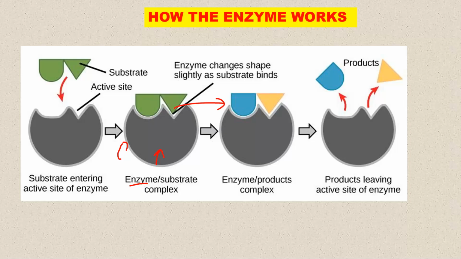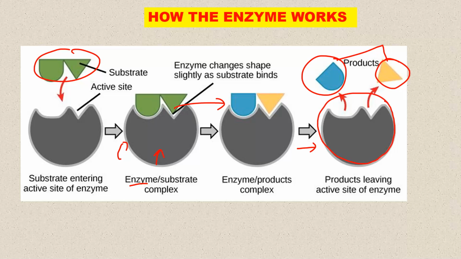Then afterward, that is when the reaction occurs. In this case, it results in an enzyme product complex about to form products. From the enzyme product complex, that's when the products are formed. As you can see from this, it has been broken down into two pieces. So these are what we call products. Where we are coming from, we said these are just substances that are produced after a reaction. And like we said, the enzyme remains the same and can be reused over and over. It can keep on acting on more substrate. It can be reused. So this is simply how an enzyme works. I guess you understand this very well.